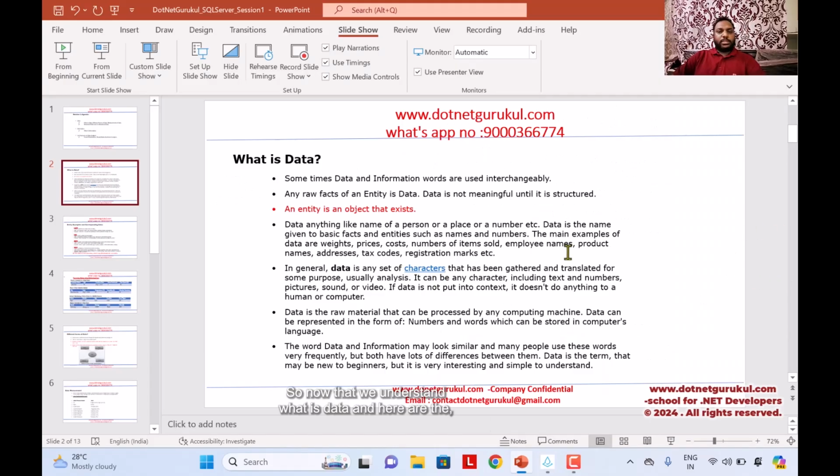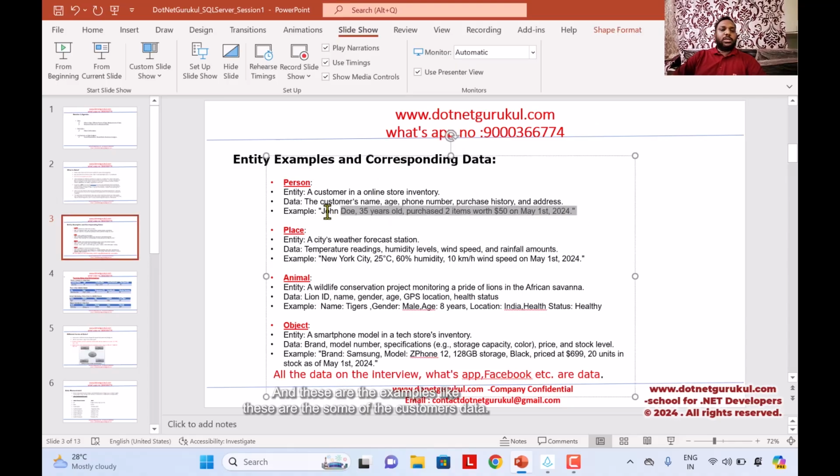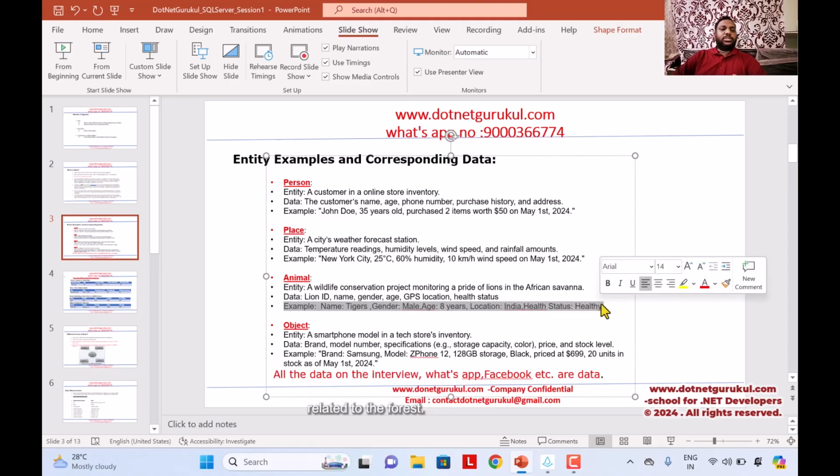So now that we understand what data is, here is some of the corresponding data for the raw facts of these entities. Let's say the customer name is John, he's 35 years old, and he has purchased 2 items. These are examples of customer data. Here is the place: it says New York City, 25 degrees, and 30% humidity. And similarly, there are tigers, and there is certain information related to the forest.